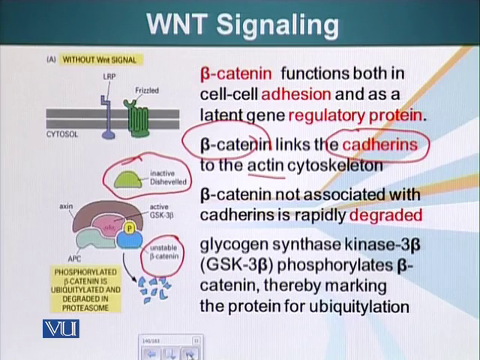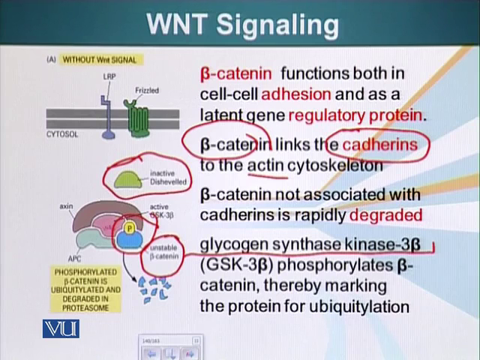It is composed of glycogen synthase kinase 3 beta, GSK3 beta. As I've said, kinases phosphorylate. It phosphorylates beta-catenin, thereby marking it for degradation. And before it is degraded, a small ubiquitin molecule is attached to this protein. We have talked about this, that any protein that has been tagged with ubiquitin is taken to the proteasome and degraded.